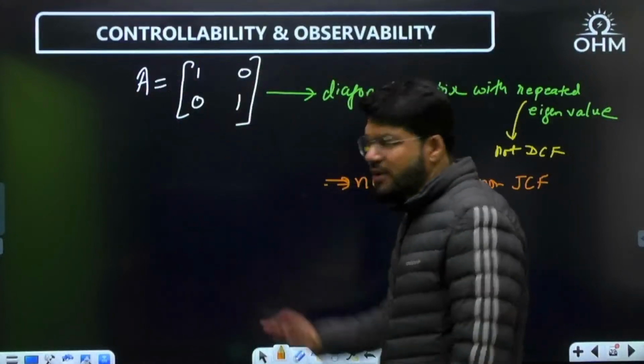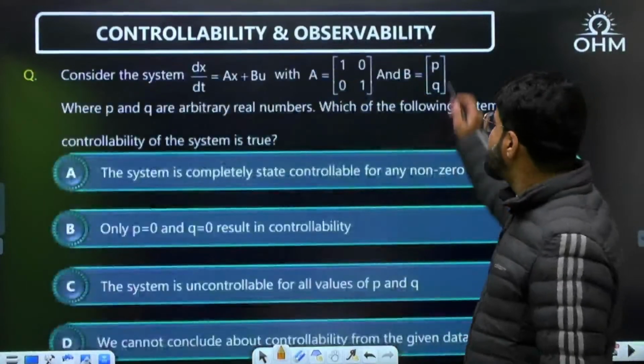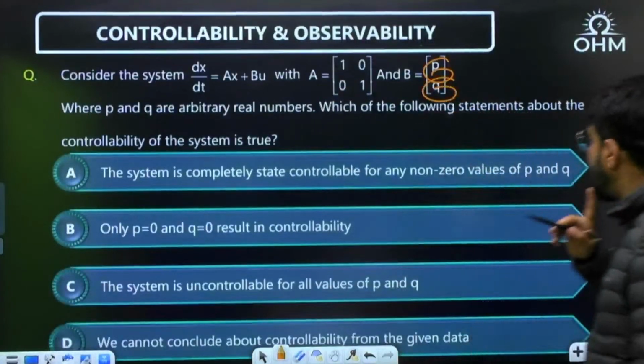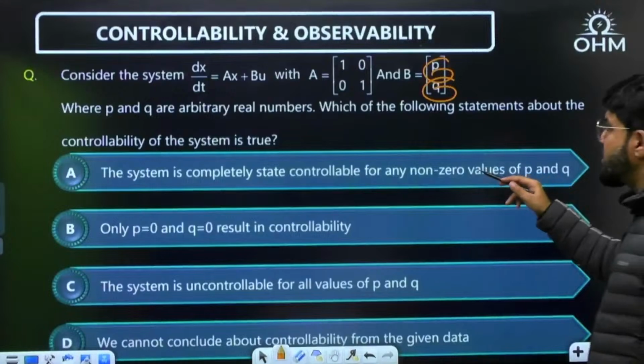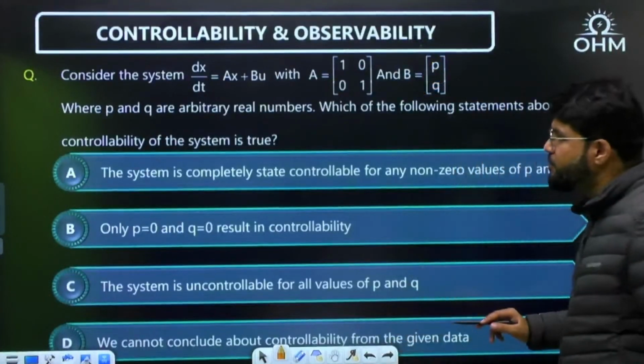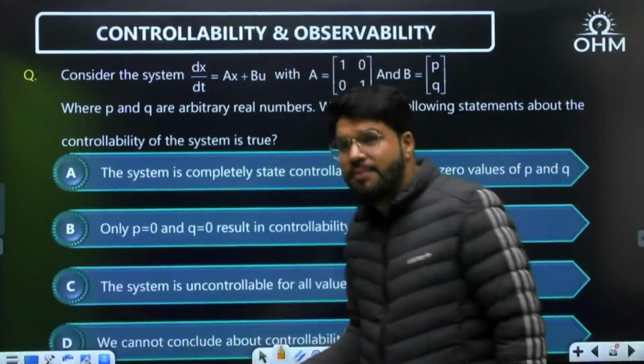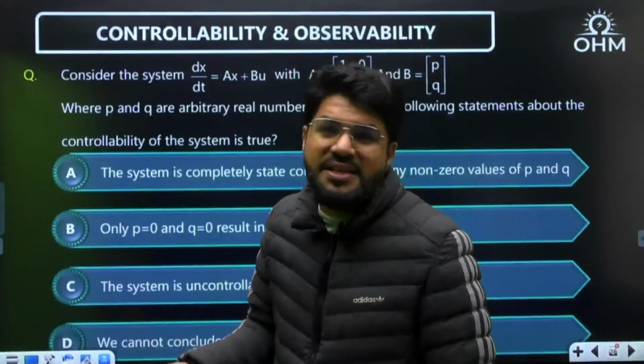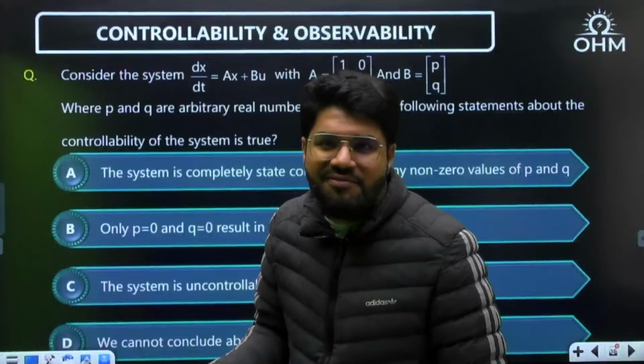Because if it was diagonal, then what you need as per the Gilbert's test, P and Q non-zero, and you will say that, okay, system is completely state controllable for non-zero values of P and Q. Now let us see, is it the correct answer? If you apply Gilbert's, it is A, but why can we apply Gilbert's? Gilbert's is only for normal form, either DCF or JCF.